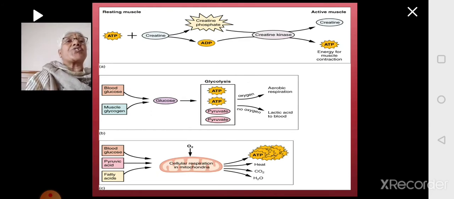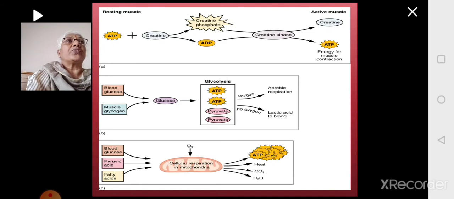So when there is a strenuous activity which you are not used to, then enough oxygen is not available for the working muscle. It will take some time for the body to realize that the oxygen requirement is increased. So till then, anaerobic respiration will support, and that will be releasing the energy.